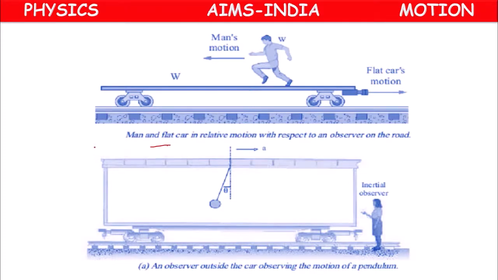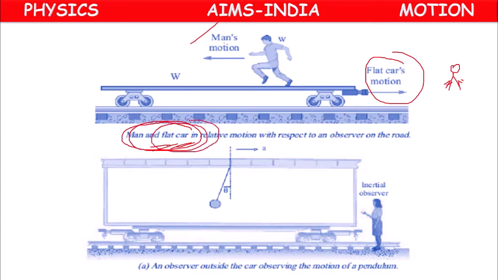This is one kind of flat car. Suppose one observer is outside. Here this is a man's motion, so this is a man and the flat car.